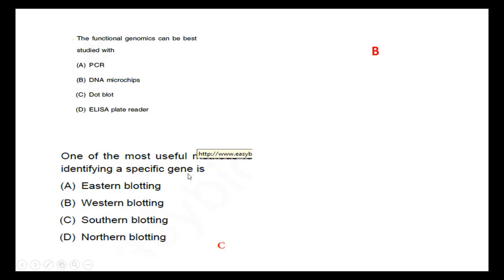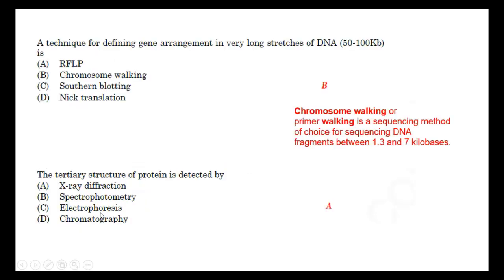One of the most useful methods to identify a specific gene... See, that gene is the key here. So there are three blotting methods: southern blotting, northern blotting, western blotting. There is no eastern blotting, so it is the odd one out. Southern blotting is for DNA, northern blotting for mRNA, western blotting for protein. So southern blotting is the right answer.